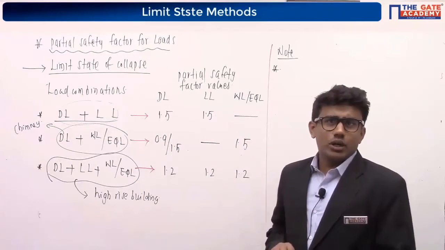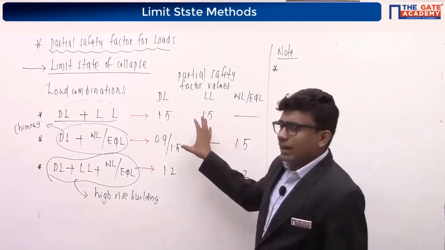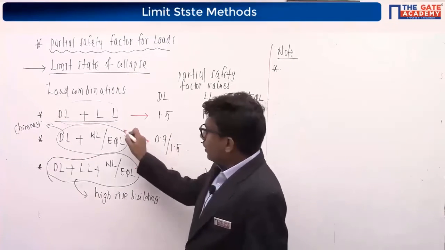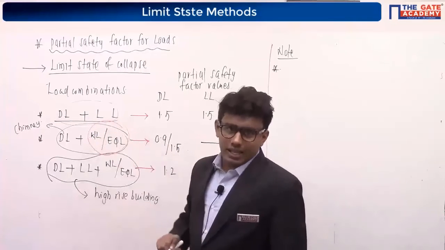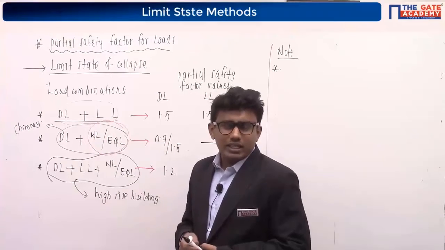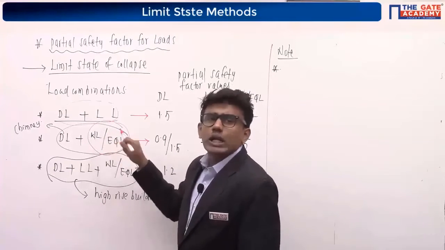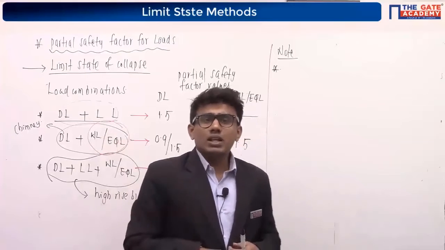Yes, Anindita Bhuvan is asking. Yes, I am coming to that, Anindita. See, in this load combination, wind load or earthquake load combination is there. Suppose in a structure, wind load is also acting and earthquake load is also acting. But why is it considered wind load or earthquake load? You have to remember this.